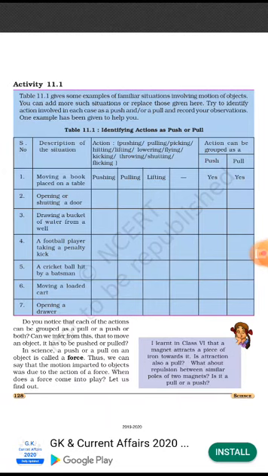Here are some of the examples of Activity 11.1, and Table 11.1 gives some of the examples. I have to teach today pages 127, 128 and 129, three pages. Description of the situation: moving a book placed on the table. Was that a pushing, or a pulling, or a lifting? Actions can also be grouped as a push or a pull.